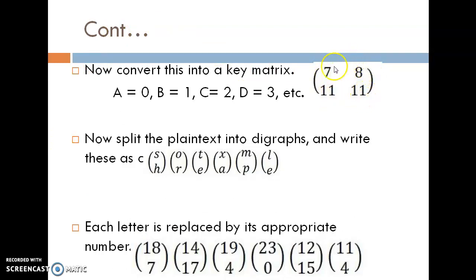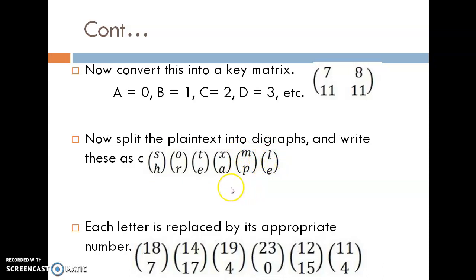So we can say this is our key matrix. So convert this key into the numeric key matrix. That is the first step of this Hill cipher. Now split the plain text message into the digraphs and rewrite like this. Short example, SHORTEXAMPLE.